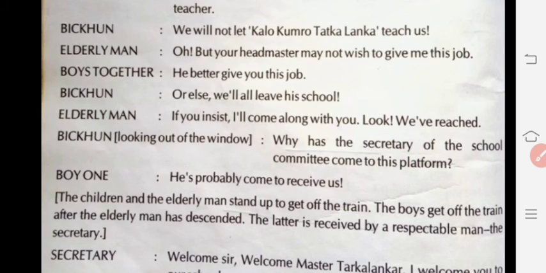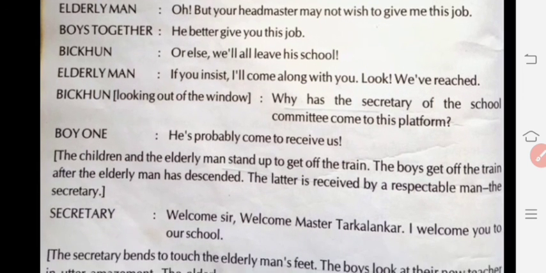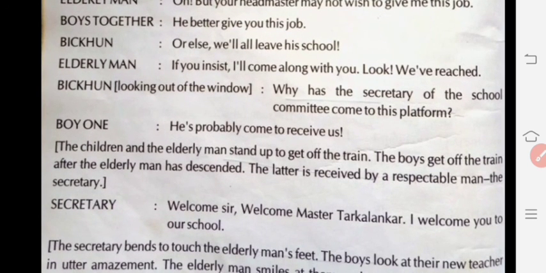The children and the elderly man stand up to get off the train. To get off means to descend from the train. They all stood up from their places, and the boys got off the train after the elderly man had descended. The secretary received him, meaning the elderly man. Now the secretary said, "Welcome sir, welcome Mr. Tarkalankar. I welcome you to our school."